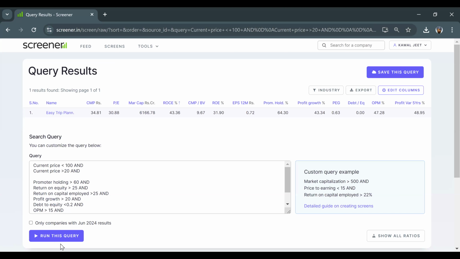Motherson Sumi wiring. वो भी स्टॉक बहुत अच्छा है. Sir, it is very good stock.